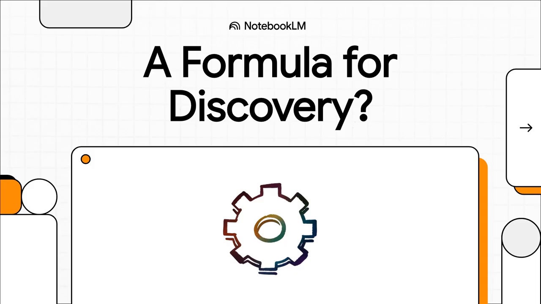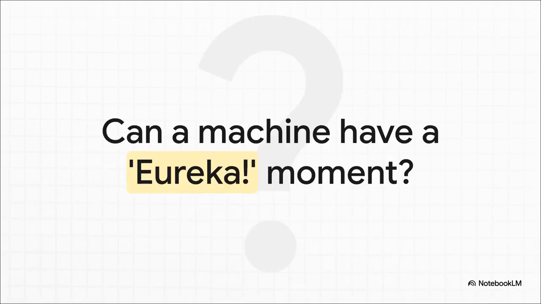But what if it's not? What if you could actually break it down step by step into a formula? Okay, let's really get into this. And that brings us to the central question we're digging into here. And honestly, it's a pretty wild one. Can we actually teach a machine to have one of those Eureka moments? I mean, can you write an algorithm for a flash of insight, for discovery itself?